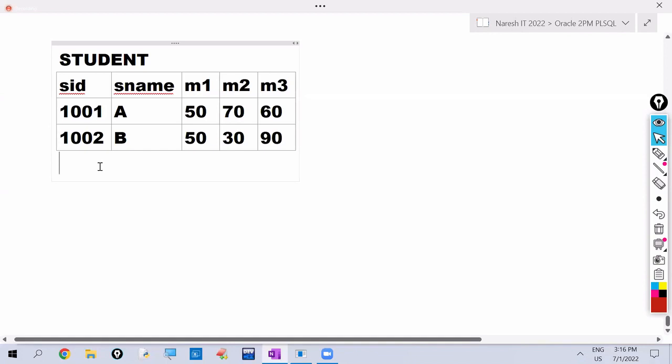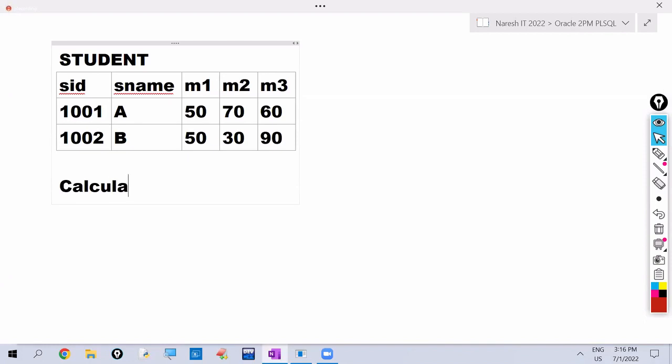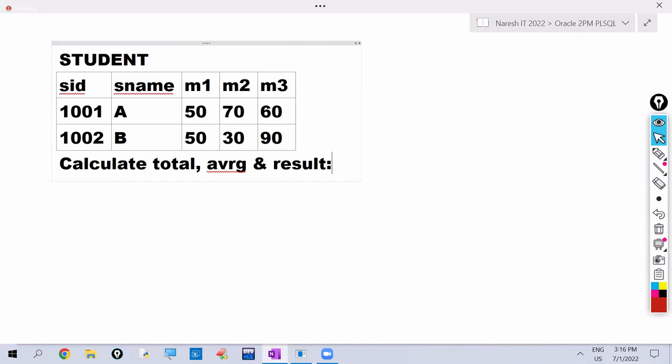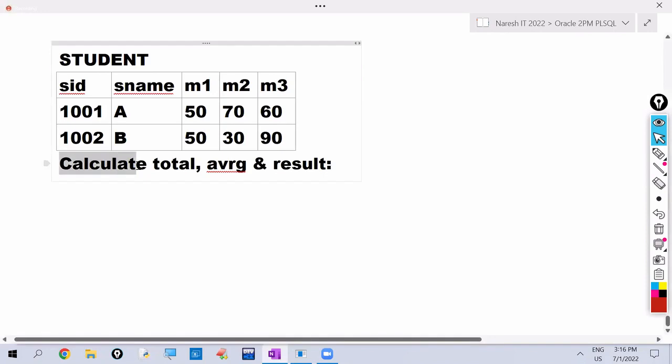Okay, our requirement is we want to calculate total, average and result. This is our requirement. So we want to calculate total, average and result.